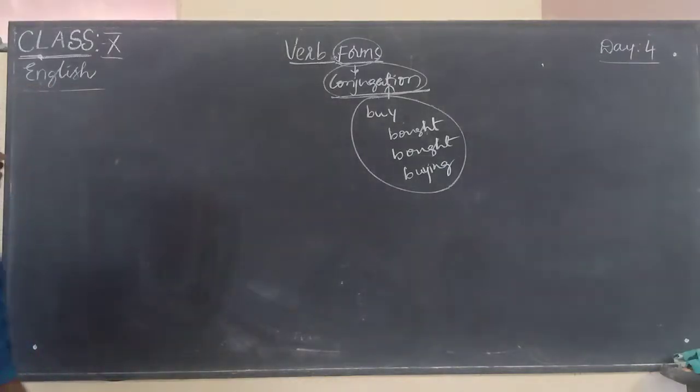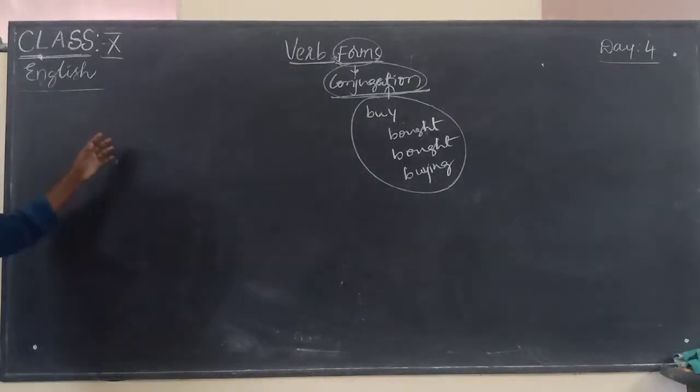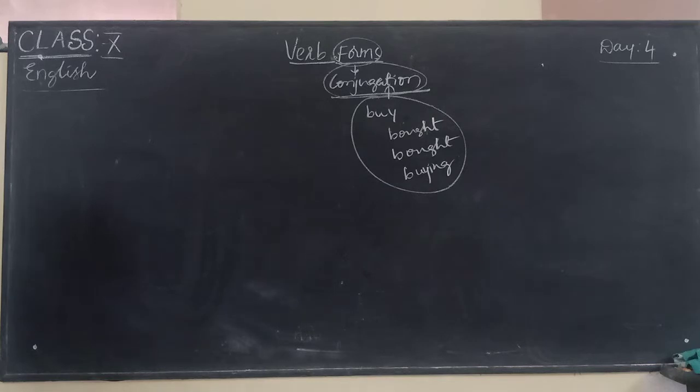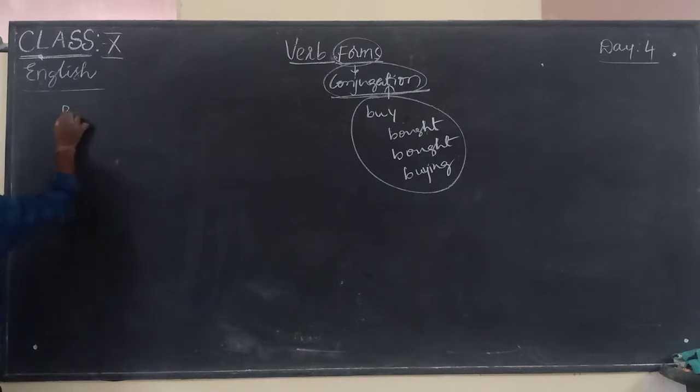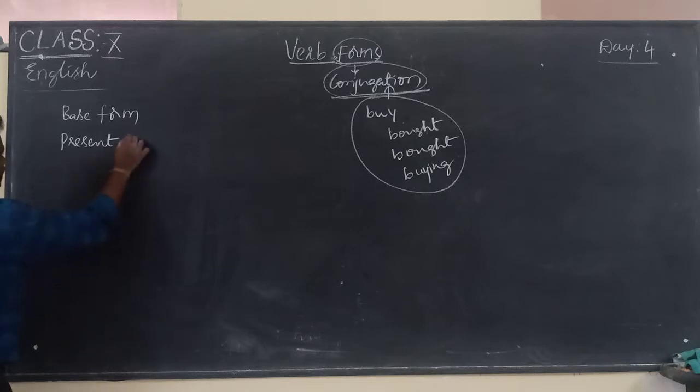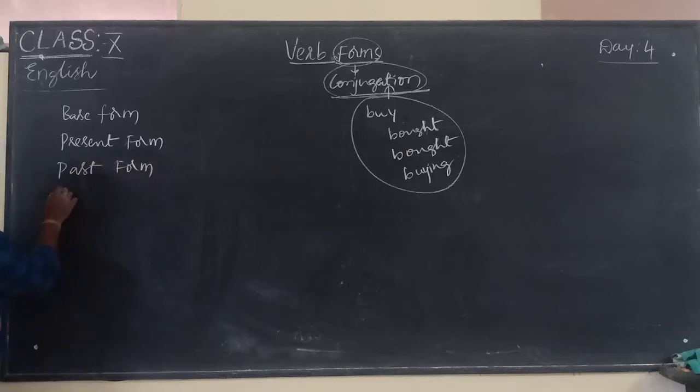Right. Now in this session, you are going to learn 6 different types of verb forms. Those 6 different types of verb forms are: the base form of a verb, the present form of a verb, and the past form of a verb.